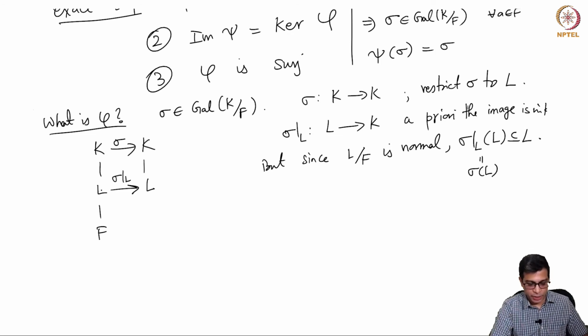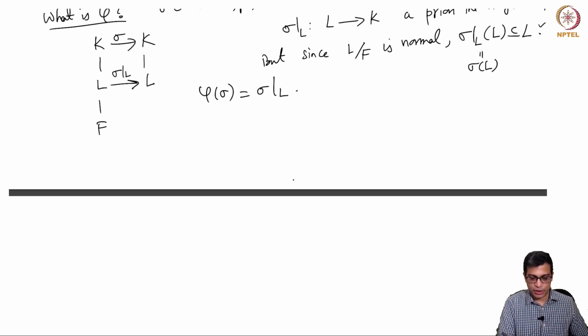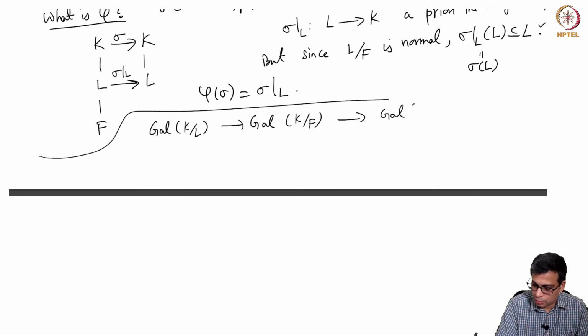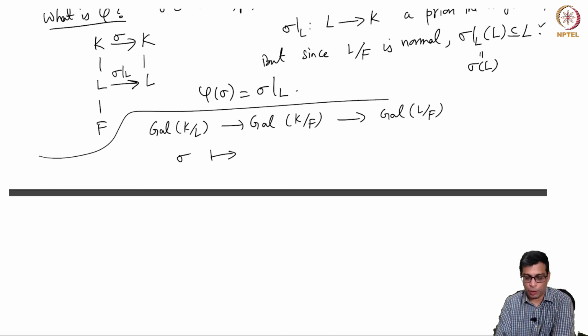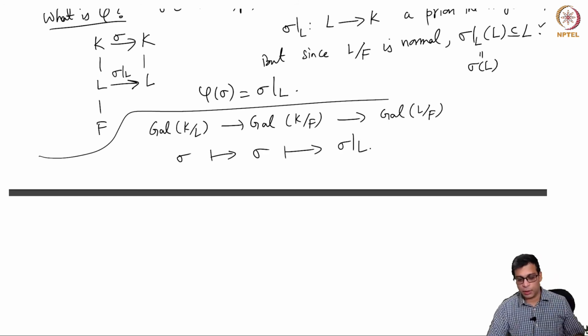So the image of any element of L must go to a conjugate, but once an irreducible polynomial has one root in L, it has all the roots. So all the conjugates are also in L. So this holds. So phi of sigma is simply sigma restricted to L. Okay, so this is just to rewrite everything now. What we have is Gal(K/L) to Gal(K/F) to Gal(L/F). An automorphism of K which fixes L pointwise goes to itself, and then it goes to sigma restricted to L.